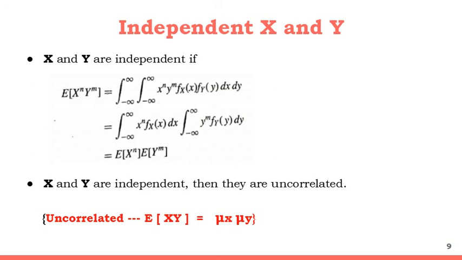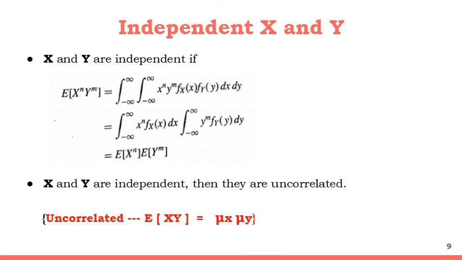Now if you take n equal to 1 and m equal to 1, then what we get is the expected value of XY, which is equal to the expected value of X multiplied by the expected value of Y, which is equal to mu x mu y, which is the equation for uncorrelated X and Y.